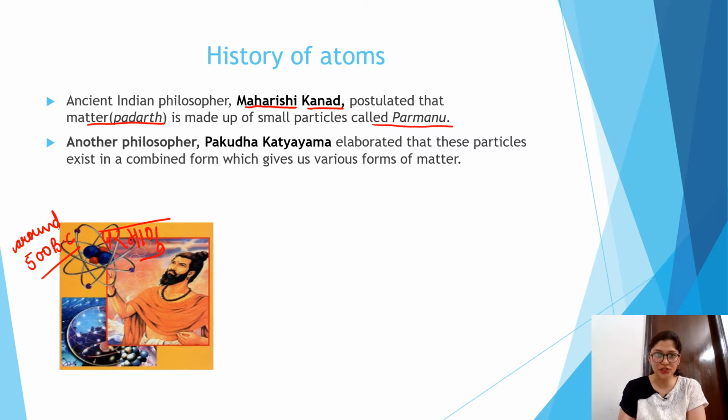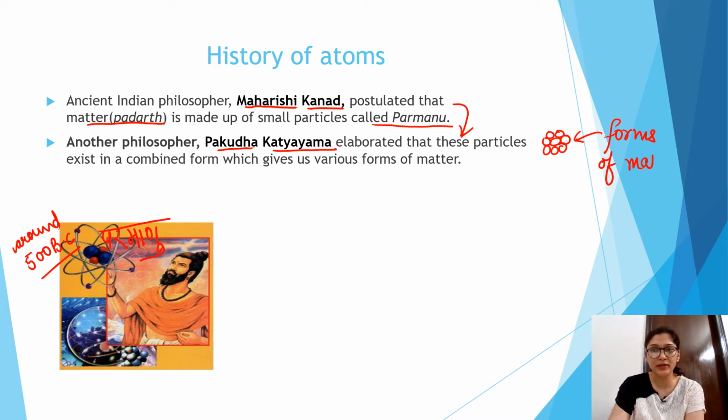Next, another philosopher known as Pakudha Katyayana elaborated the statement further: if we combine all these Parmanu, then we get different forms of matter. This is the main statement of another Indian philosopher, Pakudha Katyayana.